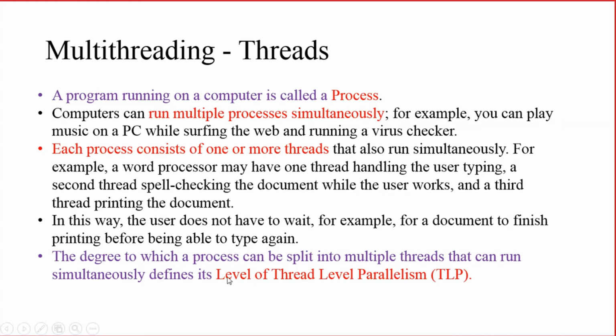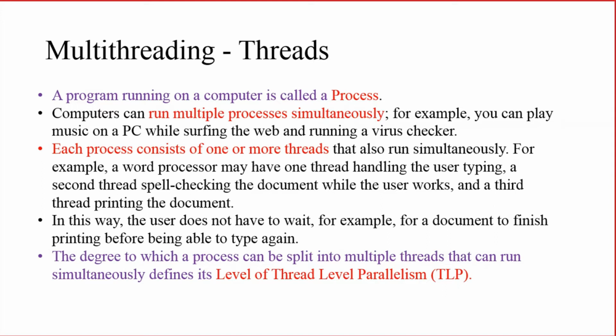The degree to which a process can be split up into multiple threads that can be simultaneously executed defines its level of thread level parallelism. It is a measure of splitting a process into various threads which can run simultaneously on the system, known as the level of thread level parallelism.